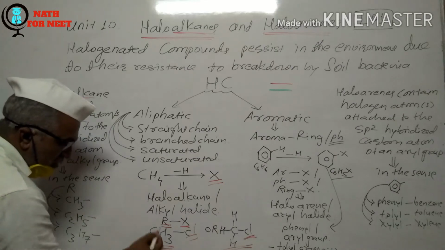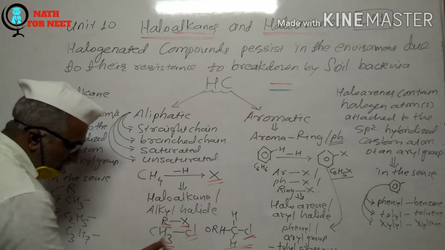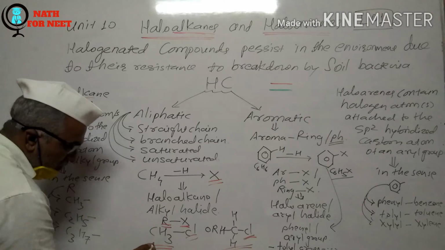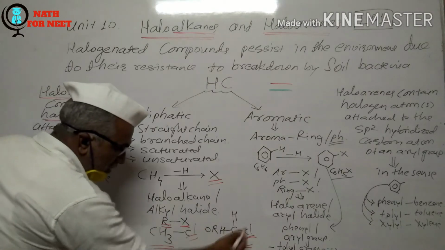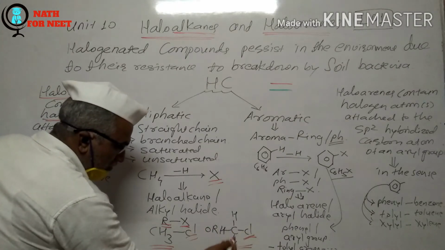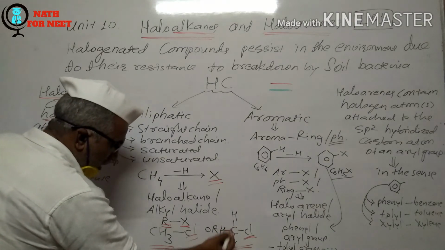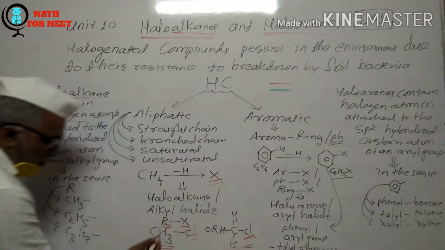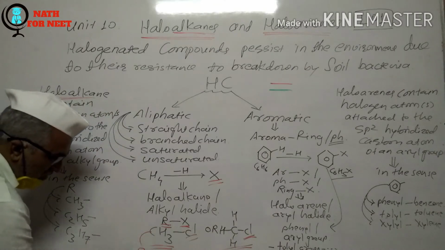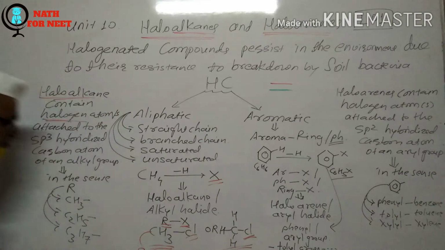So CH3 is the alkyl group, and here the halogen atom is attached to this carbon. So this is the alkyl group, and this carbon is the sp3 hybridized carbon.